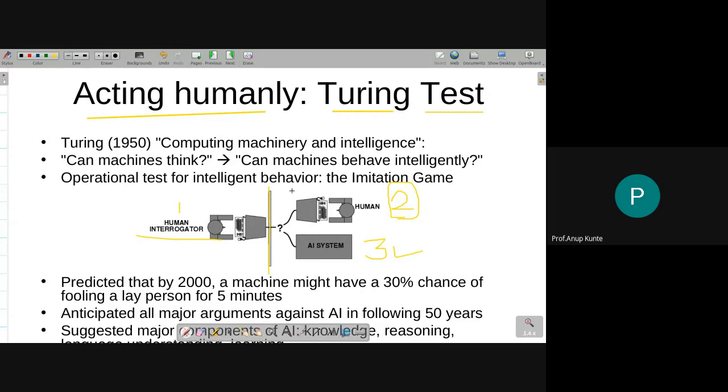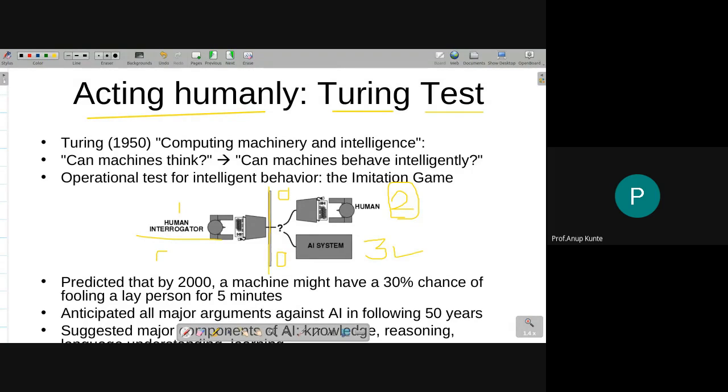That is, I will be submitting that particular questionnaire to this party, and the same will also be submitted to this party. Now the job of the AI system and the human expert is to solve the task and get the answers. These obtained answers will now be returned to the human interrogator.